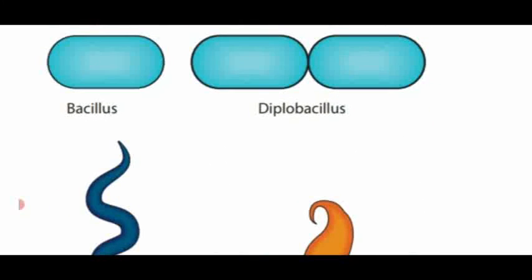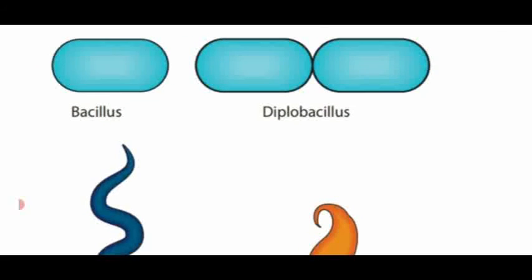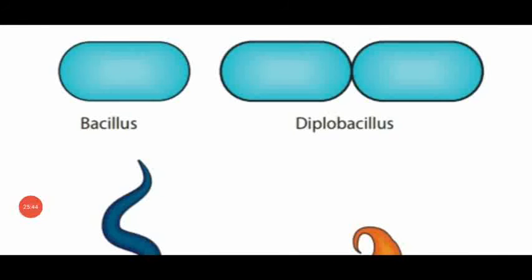Next one, Bacillus. Rod shaped bacteria. It looks big in the diagram, but it is in the form of a little finger. That is said to be rod shaped, like a stick or rod. You can say like a pipe, an iron pipe or a plastic pipe, but it is very small, like a little finger. The rod shaped bacteria is named as Bacillus.